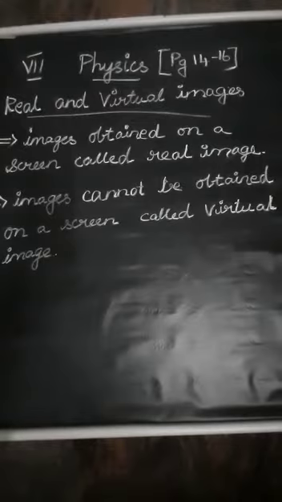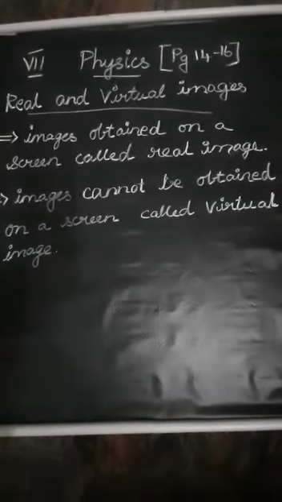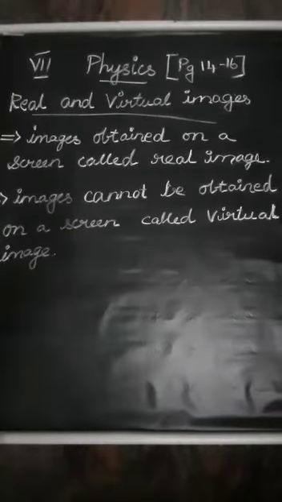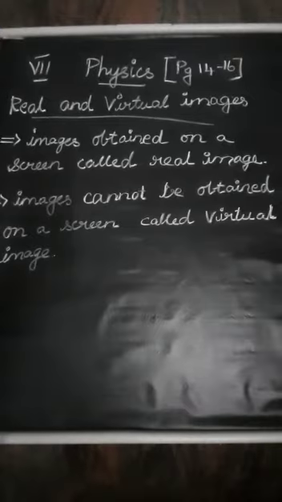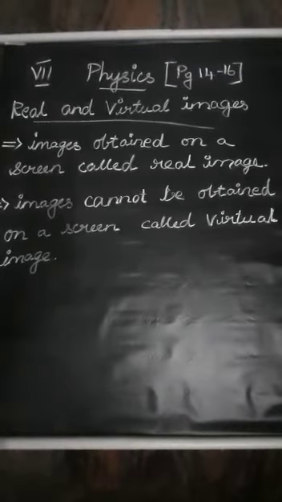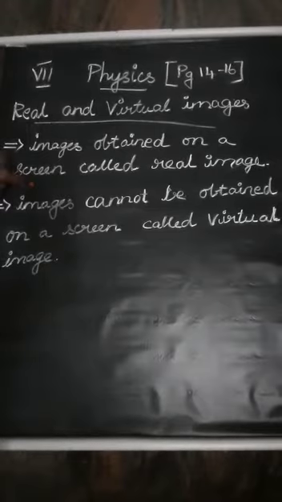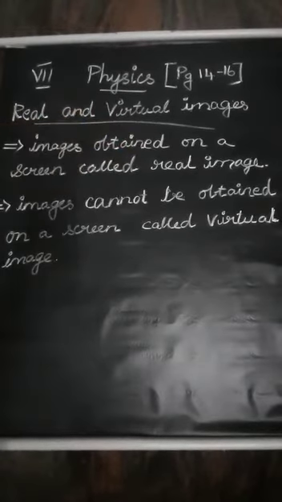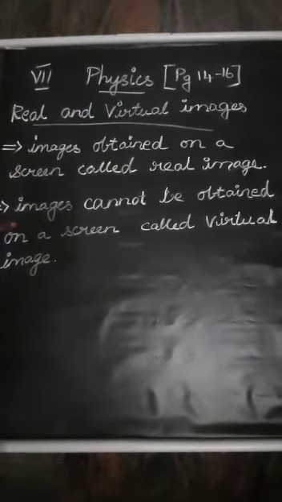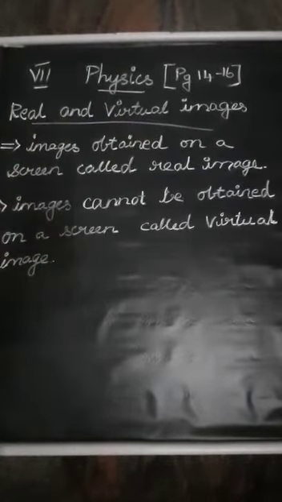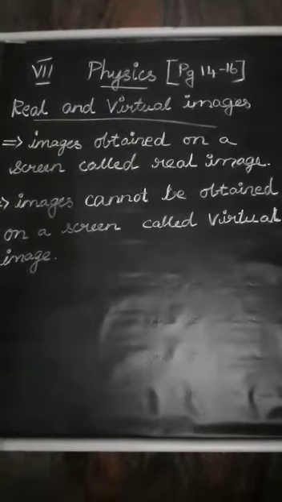First, the image of the pinhole camera is formed on the screen, while the image made by the mirror cannot be obtained on a screen. If the image is obtained on a screen, it is called a real image. If the image cannot be obtained on a screen, it is called a virtual image.